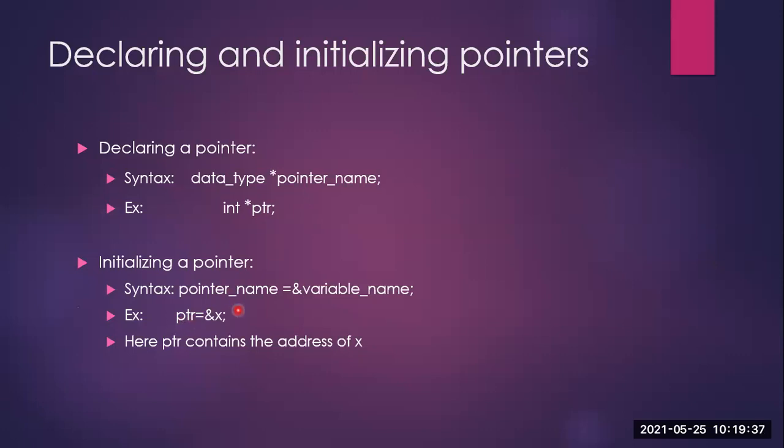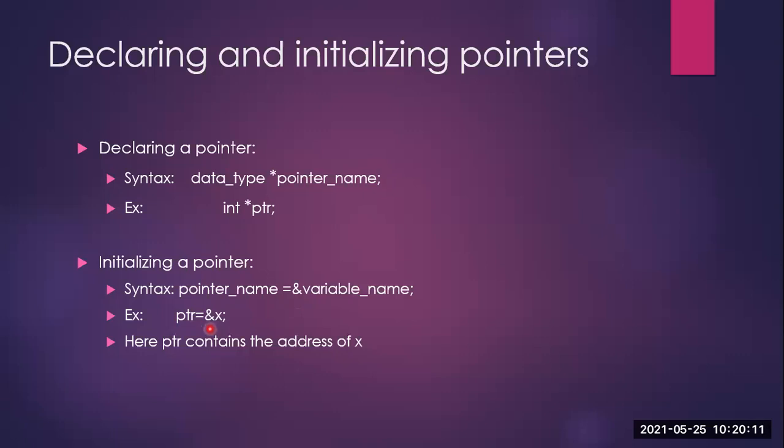Now, we'll come down to initializing a pointer. If I need to initialize this, that is, I'm trying to store some value in my pointer variable, what is the syntax we follow? We give the pointer name is equal to the variable name. Now, yesterday you studied what this ampersand gives you. What is ampersand used for? Address. So we are fetching the address, but of which variable? We are fetching the address of the variable x. So the pointer is initialized to store the address of x.